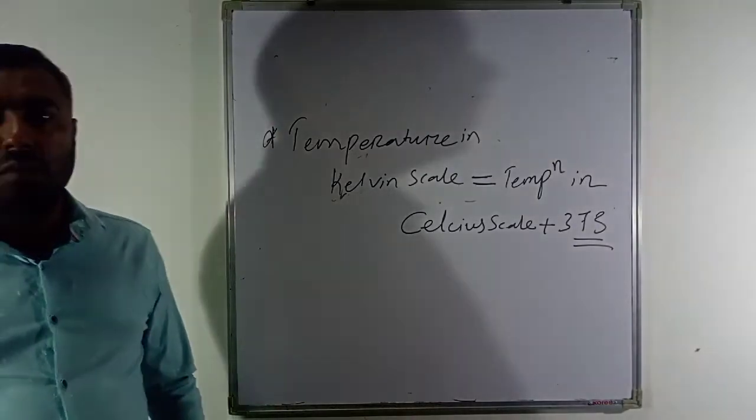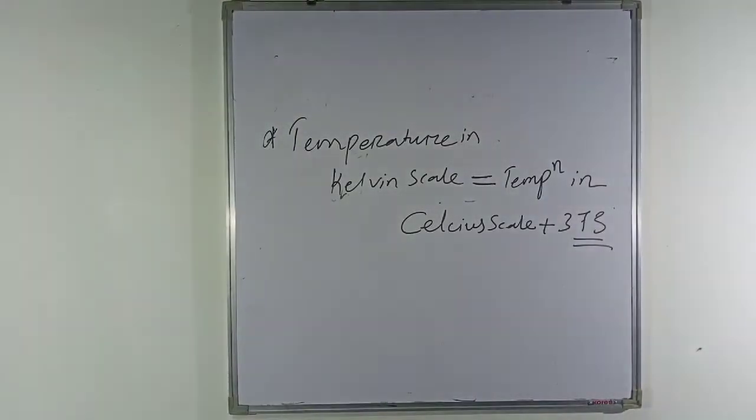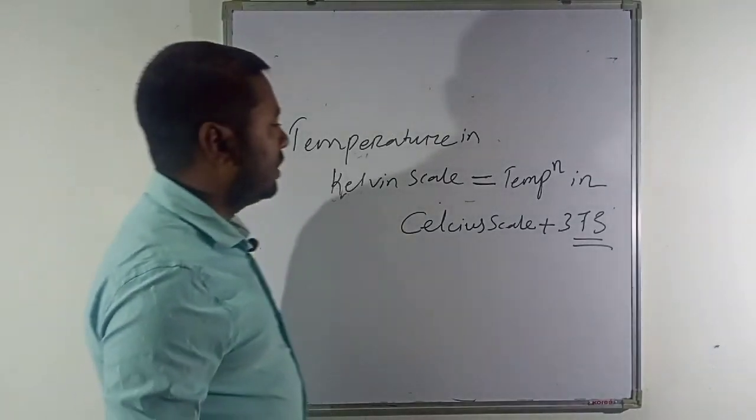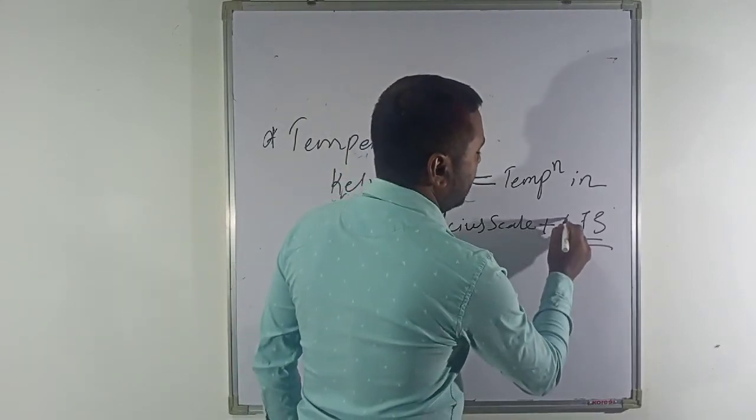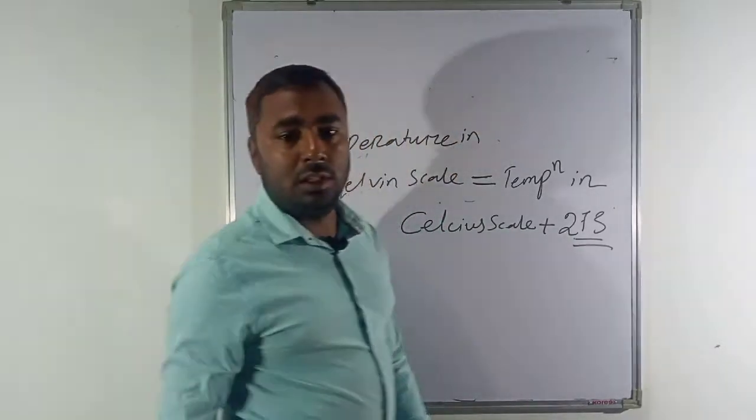Now let's see one numerical problem. Sorry, this was not 373, this is 273.